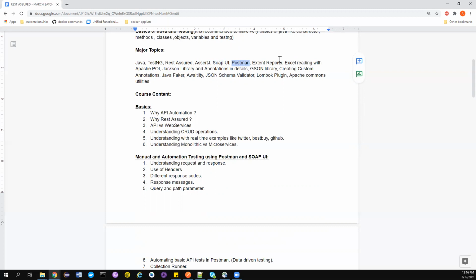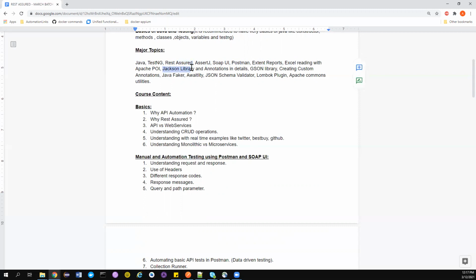We also see how we can create documentation in Postman, right? I can also take how we can do schema validations in Postman, how we can write simple test cases in Postman, how we can do data driven testing in Postman. All these things are covered in this particular course. I'll also be covering external reports for our API automation when we use REST assured. We'll also see how we can read the data from Excel, how we can drive the tests from our Excel sheet, or your JSON files. We'll be seeing about that.